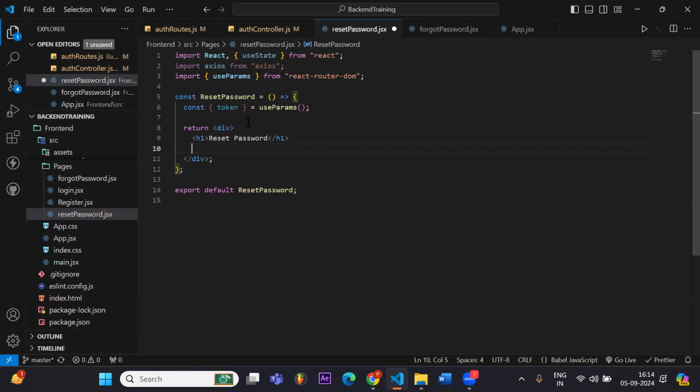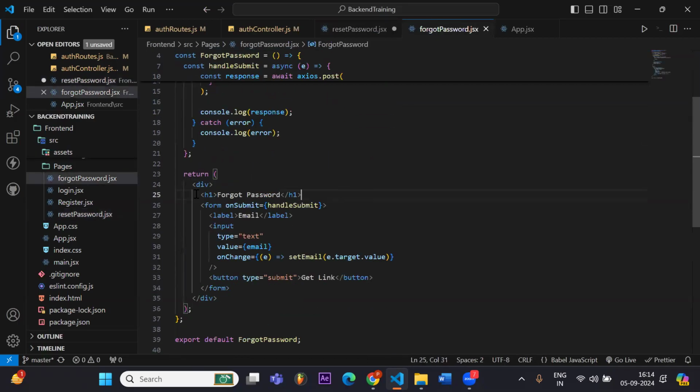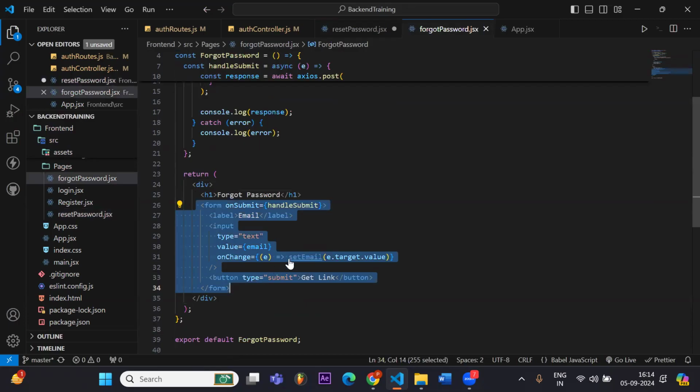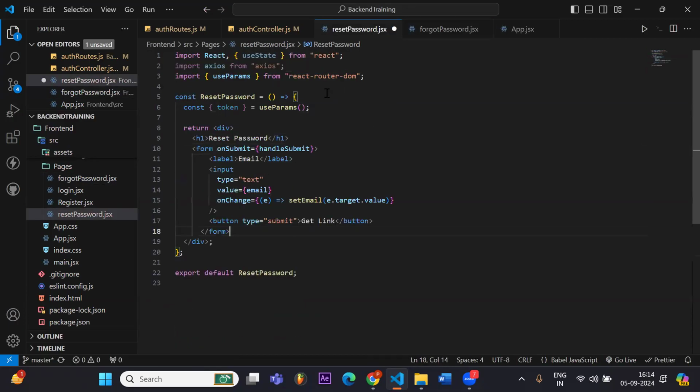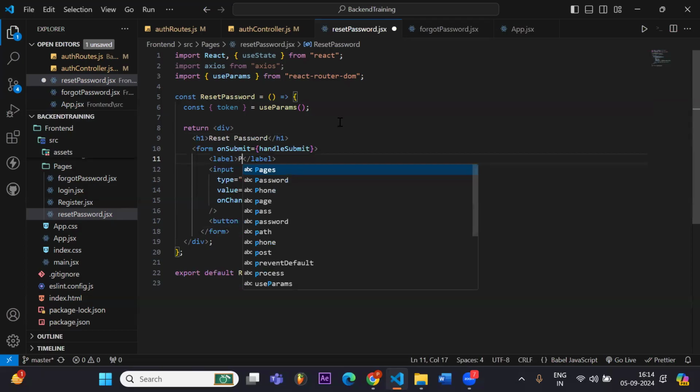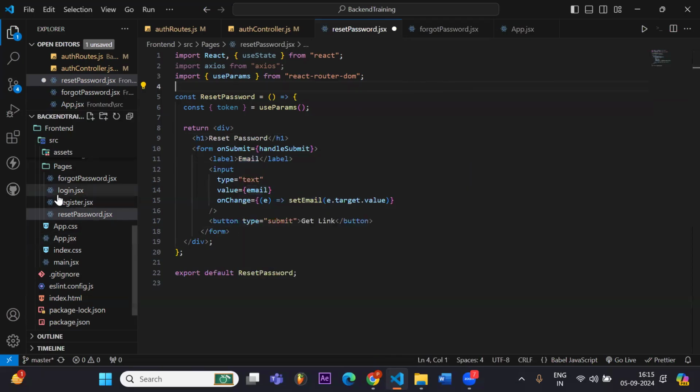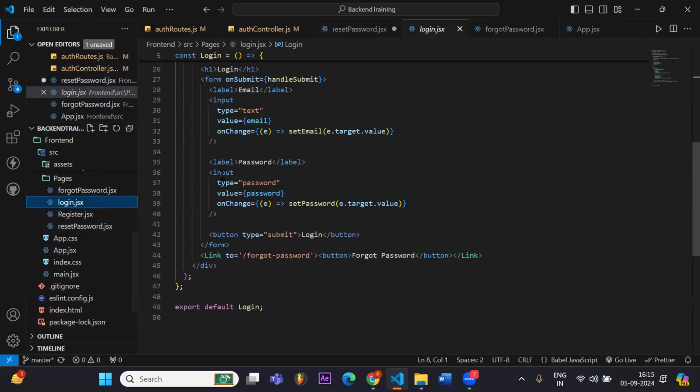We have to make a small form here as well. So I will copy it from the forgot password. In that form, we will be taking the password, so I will copy the same part from my login. Let's take the password.